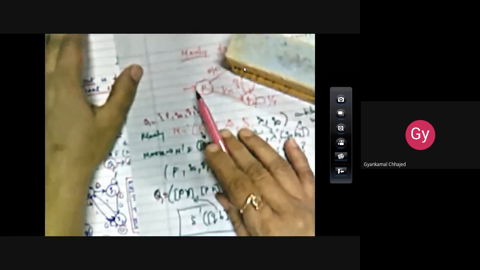Now there is a last parameter remaining, that is Q0 dash. Q0 is a must. In this diagram, P is acting as the initial state, right? P is the initial state. With P, there are two output symbols associated. Which are those? Yes and no. So there are two states, Py and Pn, and both cannot be the initial state.